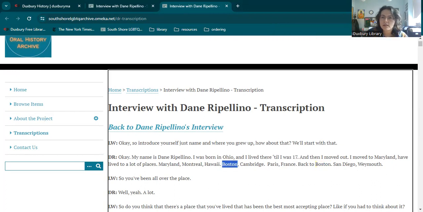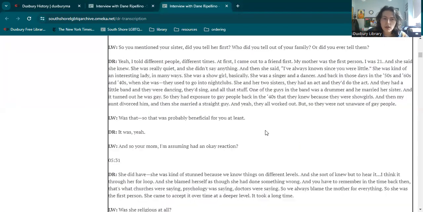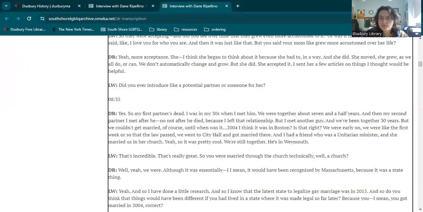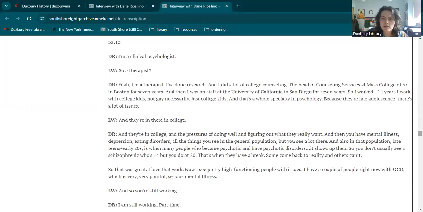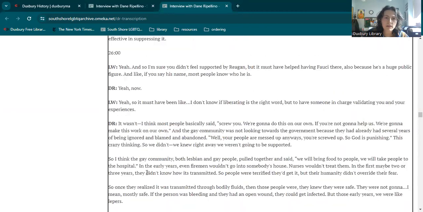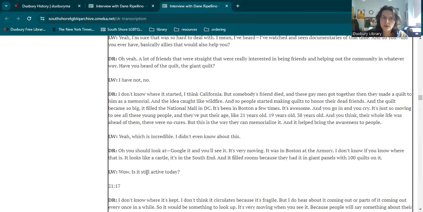You can read along and scroll through, and it's a really great way to get direct word counts if you're doing research, to see how often something was mentioned.